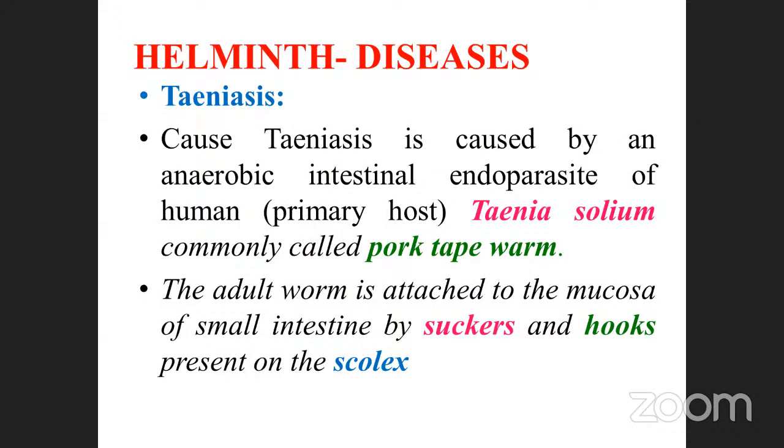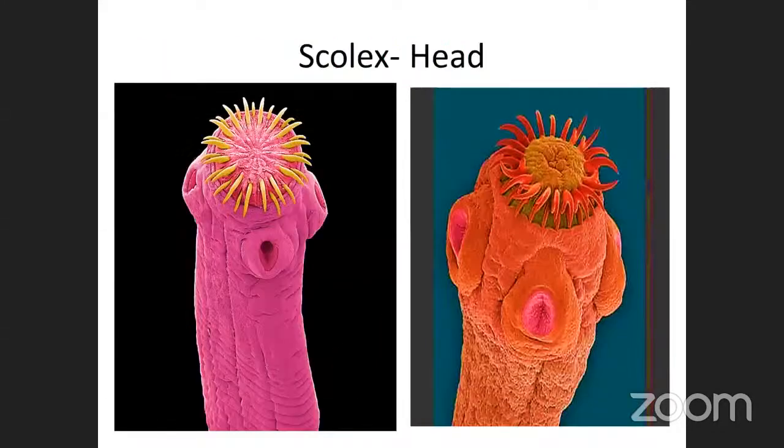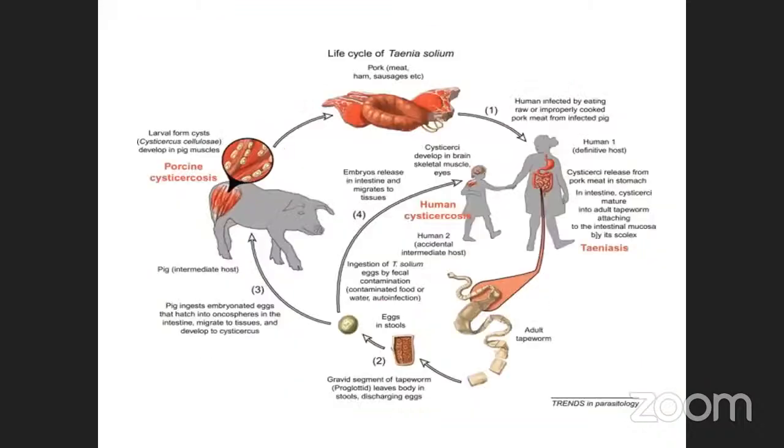Okay, helminths we already saw. The very, very important one is taeniasis, Taenia solium, otherwise called pork tapeworm, and how it spreads. What are the main structures of Taenia solium? We discussed that also. See the scolex structure. You must note the picture diagram of the scolex. The rostellum is the center part of the head, with 2 rows of hooks. How many rows of hooks are present in Taenia? Sometimes they may ask the question. And the suckers and the neck also. We already know about these things.